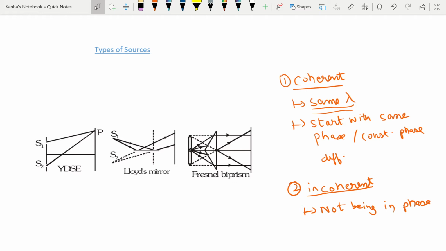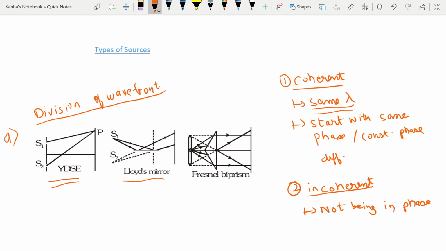But let's look at how you can obtain the different kinds of coherent sources. It can be done by division of wavefront or by division of amplitude. In the division of wavefront method, the wavefront is divided into two or more parts by use of mirrors, lenses, or prisms. The examples that you will look at in the chapter are Young's double slit experiment, Lloyd's mirror, and Fresnel's biprism.